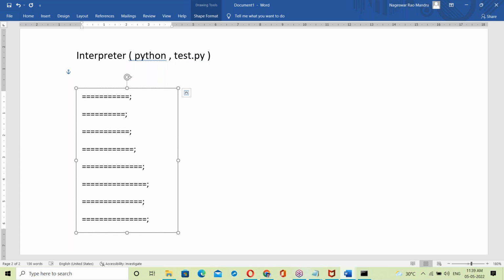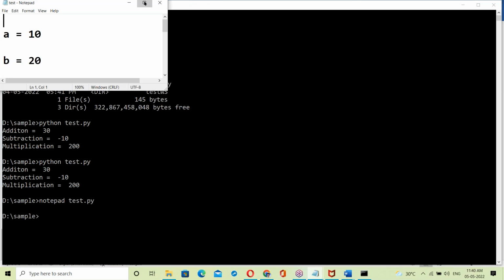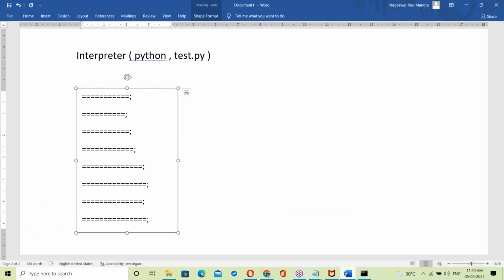So this is some Python script code. How is this code working?